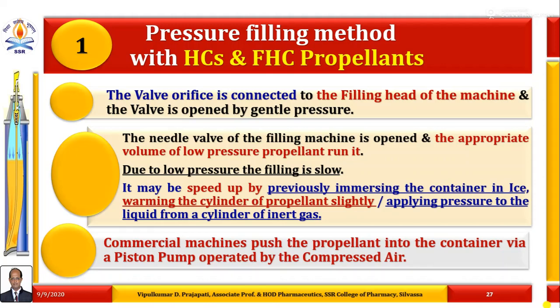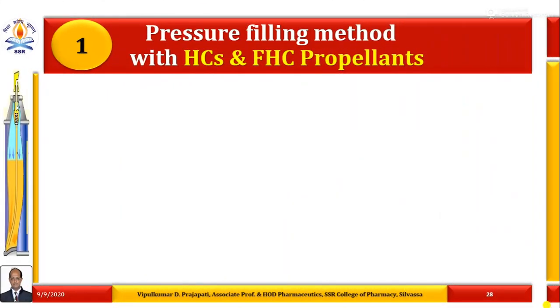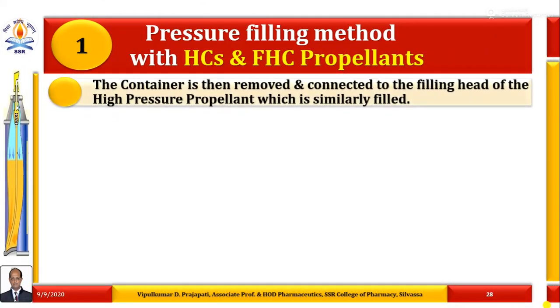Commercial machines push the propellant into the container via a piston pump operated by compressed air. The next stage: the container is then removed and connected to the filling head of the high pressure propellant, which is similarly filled.